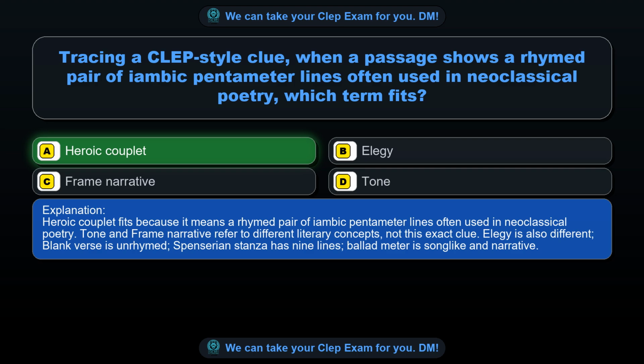Elegy is also different, blank verse is unrhymed, Spenserian stanza has 9 lines, ballad meter is song-like and narrative.